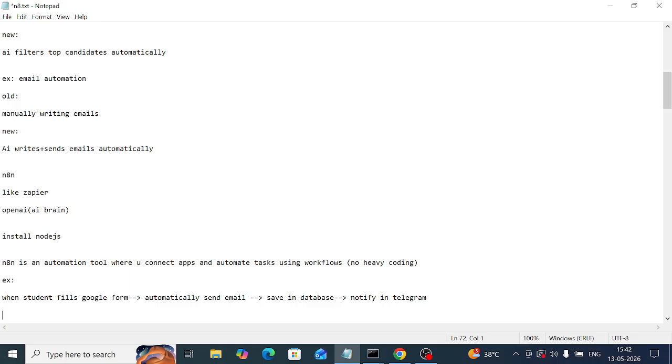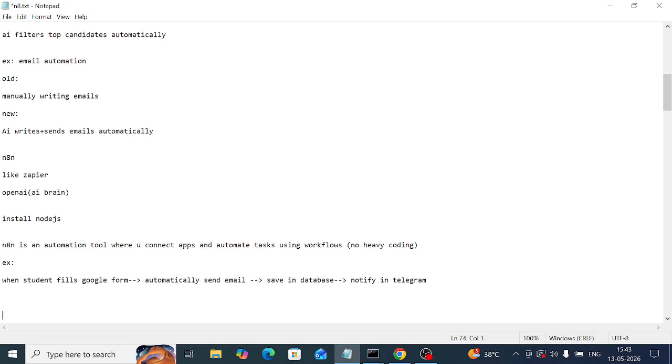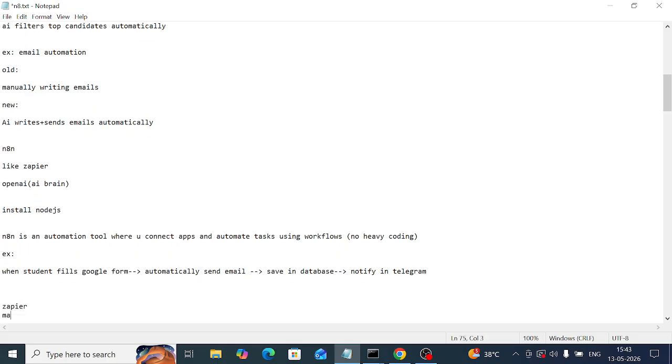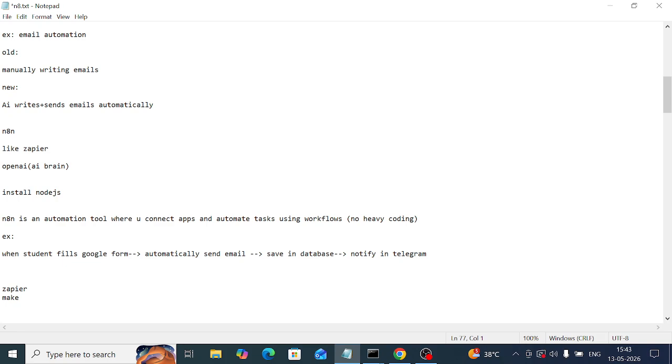For that, we are using the tool called n8n. In old methods, manual data entry; here, automatic workflows. There, writing scripts for API; here, drag and drop nodes. There, cron jobs and coding; here, visual automation. There are multiple tools; here, one platform. These are the differences between old methods and n8n. n8n is similar to Zapier and Make tools. n8n is a free and open source software.